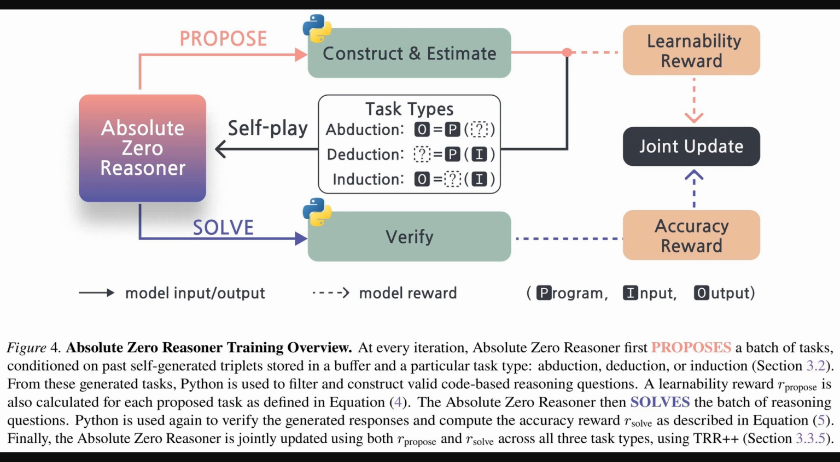You can see the Python environment, indicated by the Python logo, is used to construct and then verify these tasks. The proposer gets a learnability reward for creating good, solvable tasks, while the solver gets an accuracy reward for correct solutions. Then, both these rewards feed into a joint update step. This update uses a method called Task Relative Reinforce++, or TRR++, which is a smart way to help the model learn more effectively from these rewards across all the different task types.